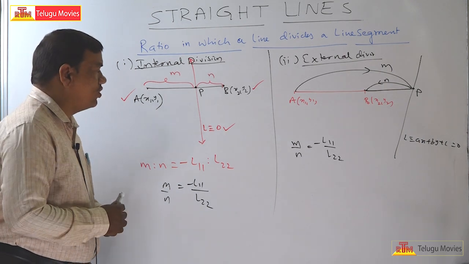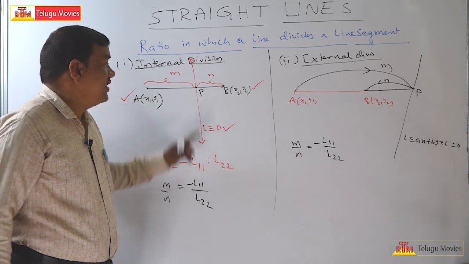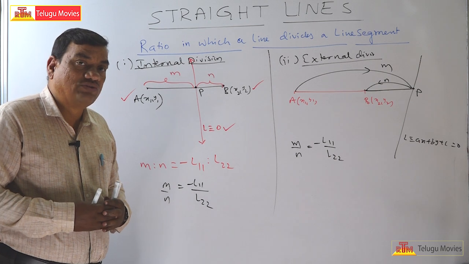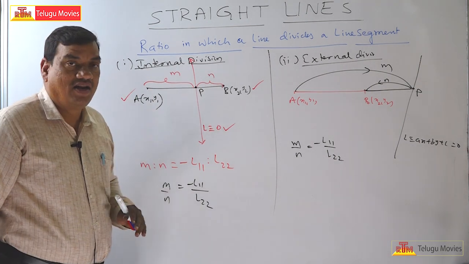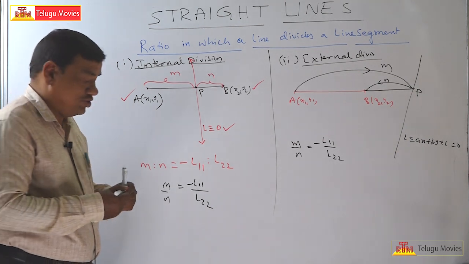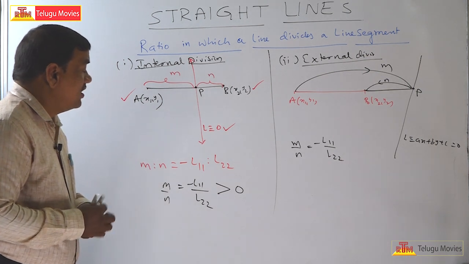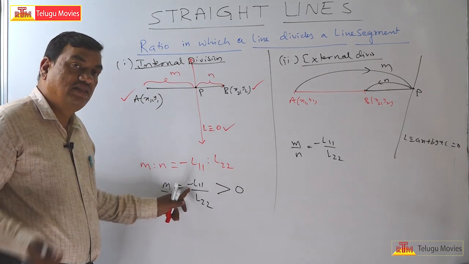What are those note points? We know from the 10th class that if P divides AB internally, then the ratio is positive. Now, when will this ratio become positive, given that the negative sign is already there in the formula itself?